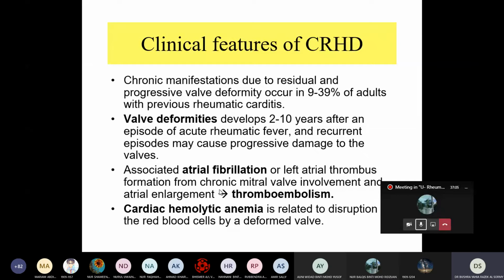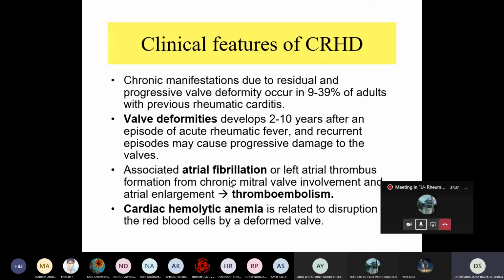Usually associated with atrial fibrillation or left atrial thrombus formation from chronic mitral involvement and atrial enlargement, thromboembolism. When there is deformity of the mitral valve, so there is a stenosis. So when there is a stenosis, it causes what? Enlargement, isn't it, of the atrium and the congestion of the blood there. So in this case, it leads to atrial fibrillation.